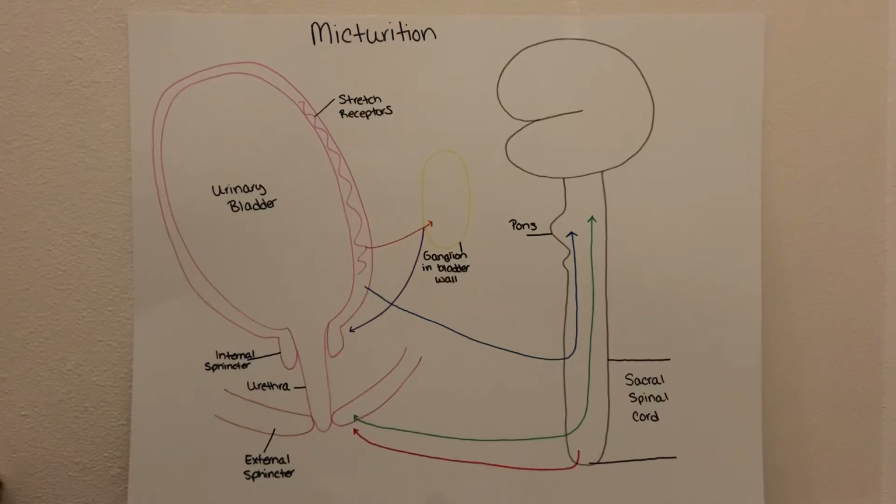Urination is controlled by the micturition center in the pons. Signals can be sent to inhibit urination when the sphincter is closed, when urination is inconvenient. The spinal cord will send signals to the external sphincter when urination is able to occur, and the muscles of the bladder will relax.